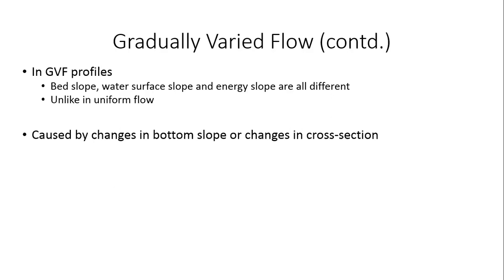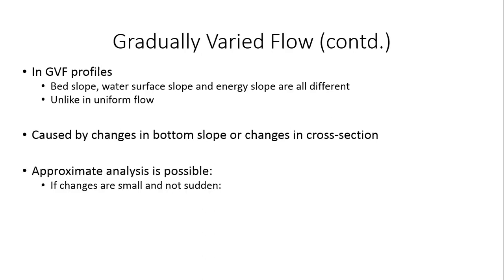Okay. So as I said earlier, the gradually varied flow is caused by changes in the bottom slope or changes in the cross section. Now, if I want to analyze gradually varied flow profiles, what I typically do is use some kind of approximate analysis, right? And this kind of approximate approach is possible if these changes, whether it is change in the bottom slope or change in the cross section, are small and not sudden. Then an approximate analysis is possible to understand these gradually varied flow profiles, right?